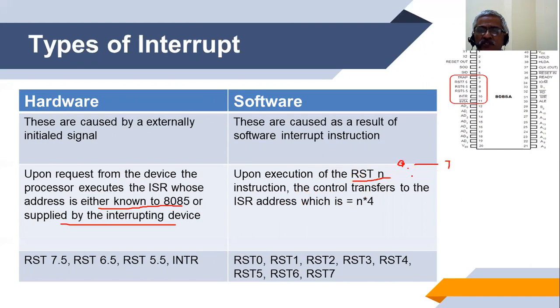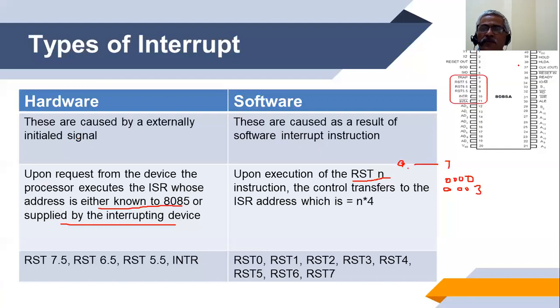So if it is RST 0, it is 0 times 8, that is 0, and the control will get transferred to address 0000. If it is RST 1, then the ISR address is 1 times 8, that is 8, and the control will get transferred to 0008. If it is RST 7, then the jump will be made to address 7 times 8, that is 56.